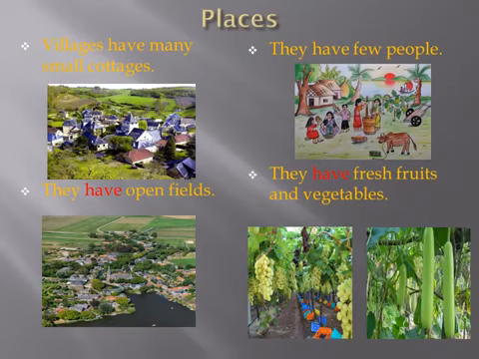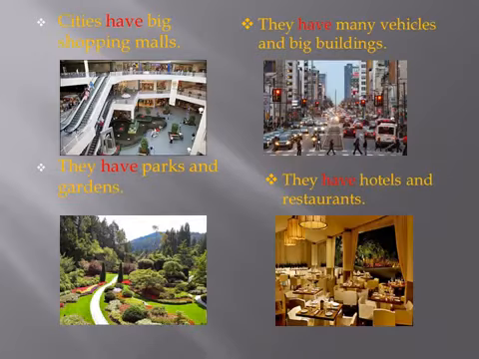Villages have many small cottages. In this sentence, have is used with the name of places that refers to more than one village. For example, they have open fields, they have few people, they have fresh fruits and vegetables. In these last three sentences, have is used with they to talk about what the villages have.